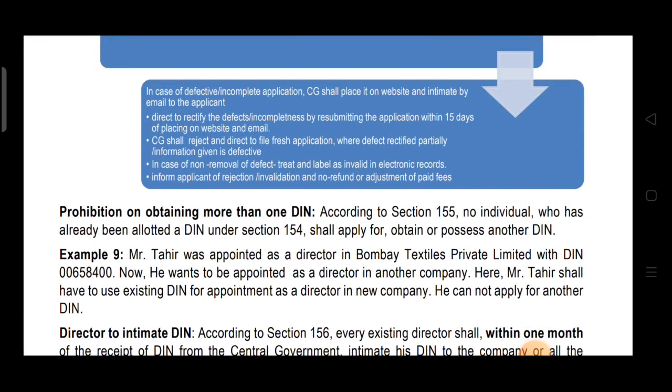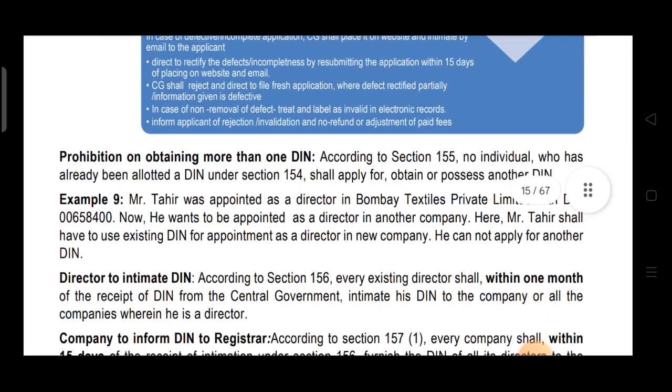It is prohibited. According to section 155, no individual who has already been allotted a DIN under section 154 shall apply for, obtain or process another DIN. Means suppose you have been allotted a DIN under section 154, then you can't apply for another DIN.